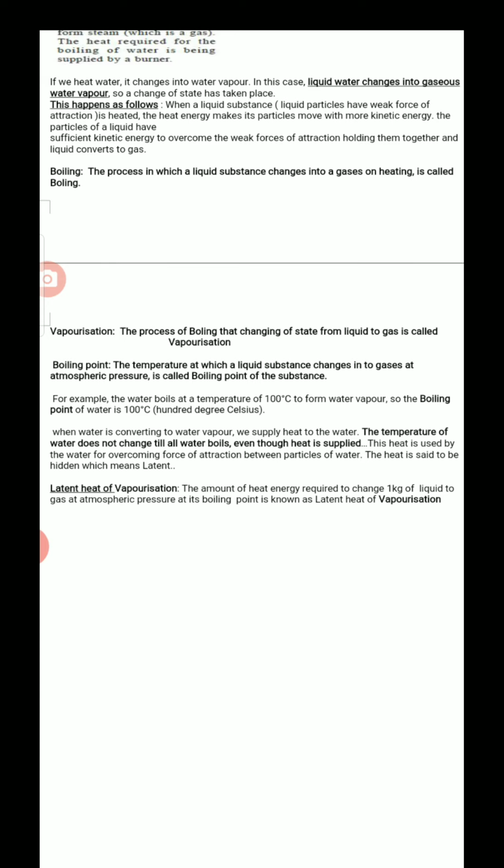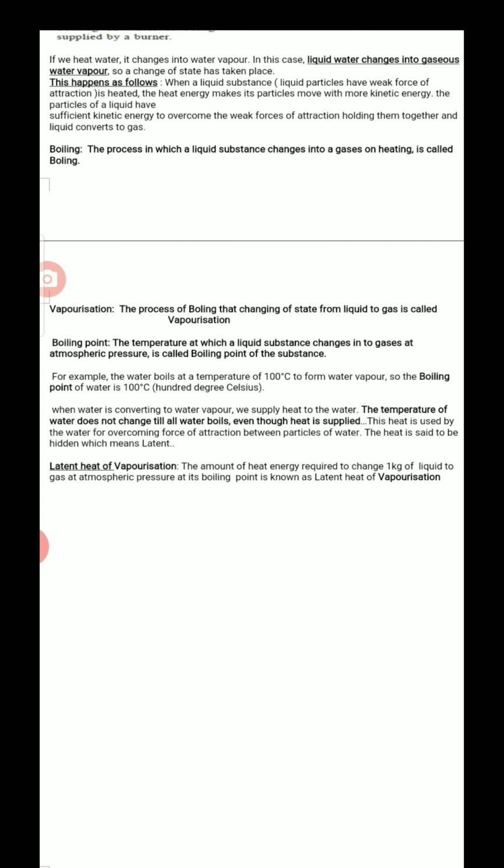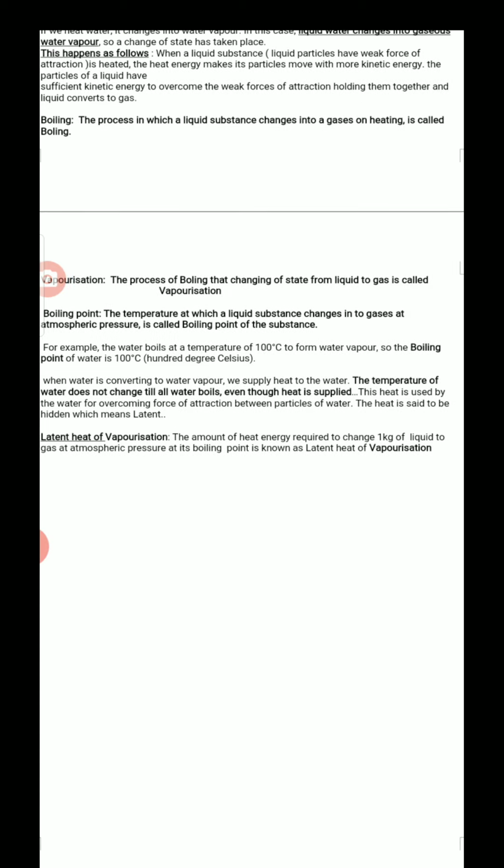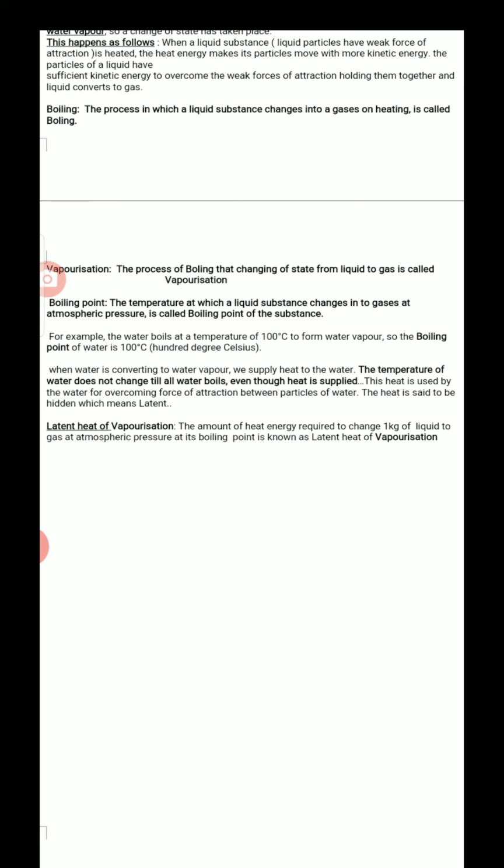I am supplying heat. Temperature is a measurement of heat. When I supply more heat, still the temperature is 100 degrees only at the boiling point. At the boiling point, the particles of that water absorb the heat, overcome the attractions and increase their kinetic energy. They use that heat energy to increase their kinetic energy. That is why it is not shown as a temperature, and that is why there is no increase in temperature. This is hidden. These are used by the particles. So it is called latent.